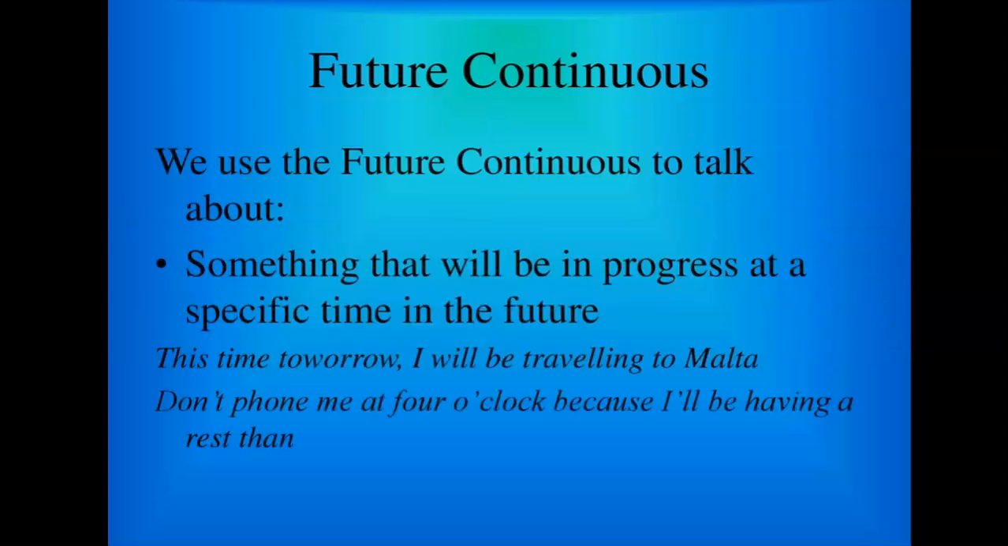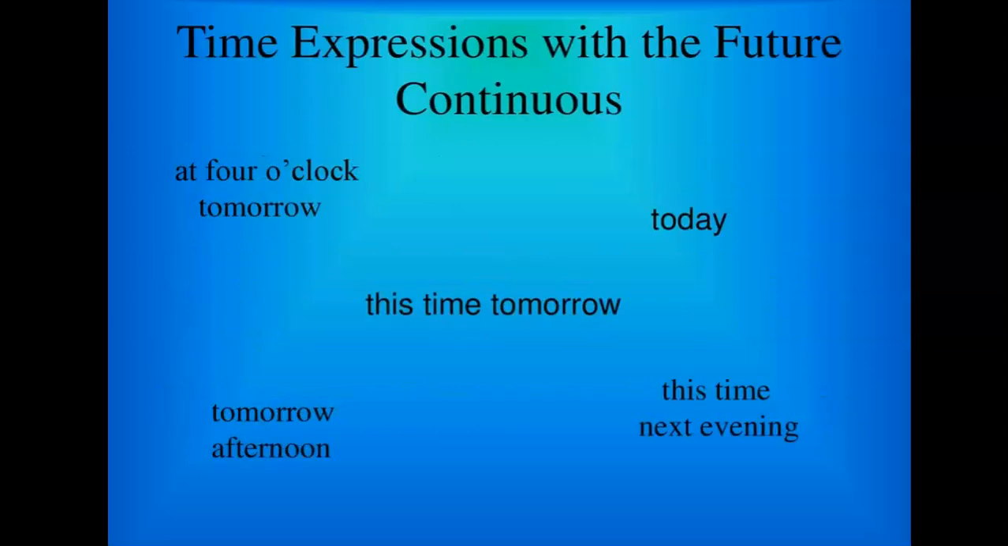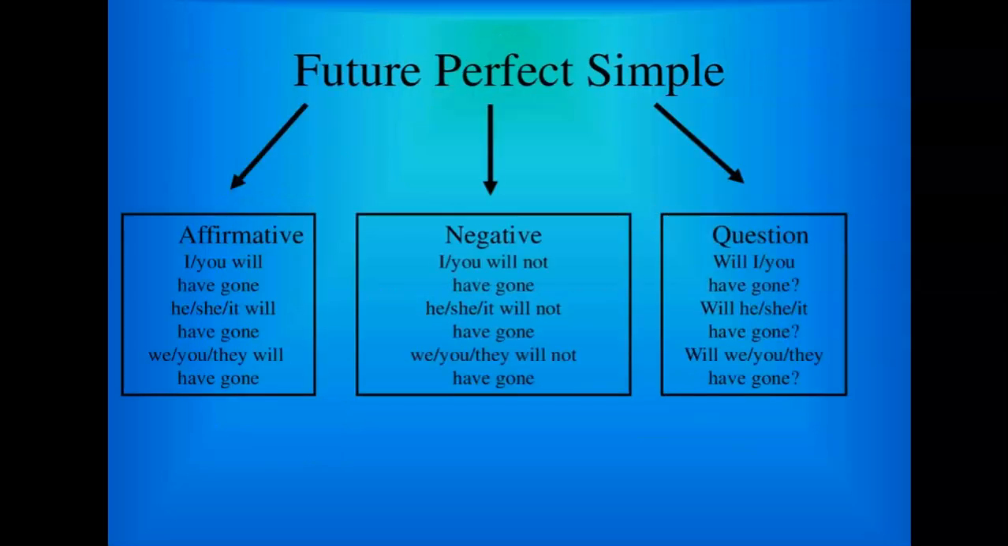Future continuous. We use the future continuous to talk about something that will be in progress at a specific time in the future. This time tomorrow I will be traveling to Malta. Don't phone me at 4 o'clock because I'll be having a rest then. Time expressions with the future continuous: at 4 o'clock tomorrow, this time tomorrow, tomorrow afternoon, this time next evening.